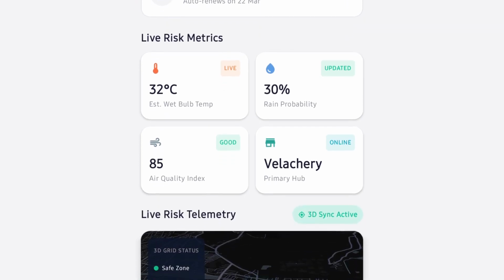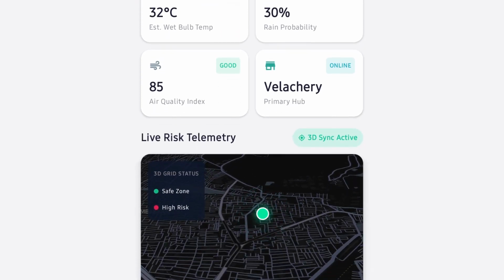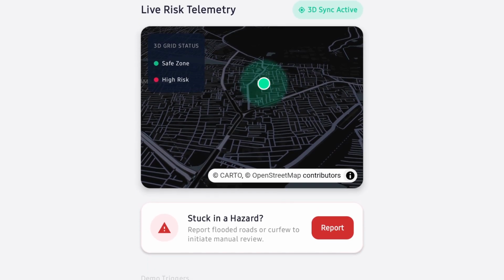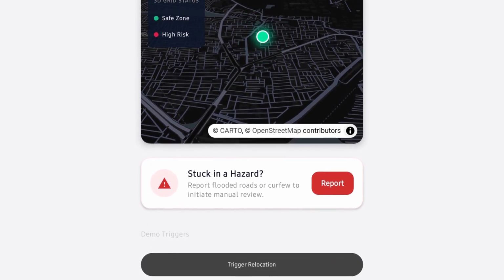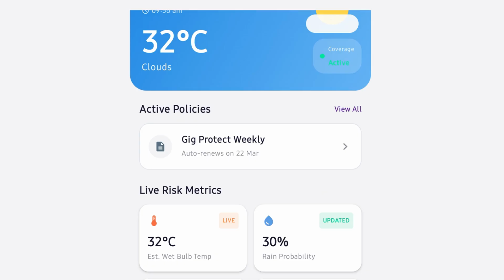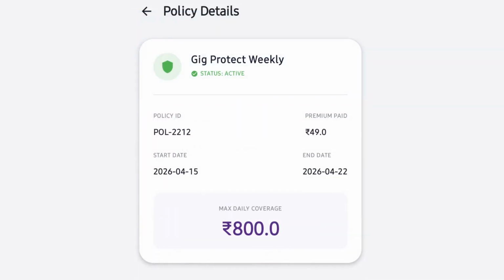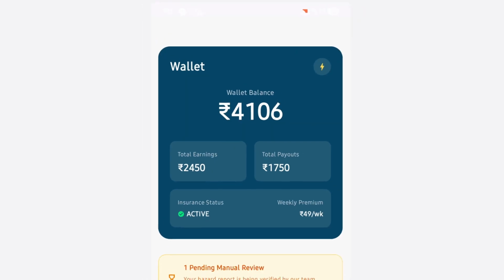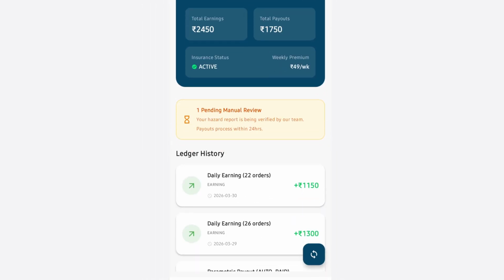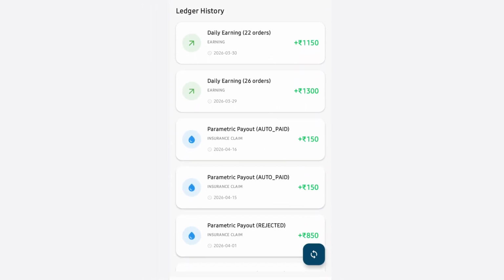We are natively rendering a deck.gl instance over an H3 hexagon grid. It maps live geographic risk zones in 3D, pinpointing the rider's exact node. The coverage is automatically initiated. His premium isn't fixed. Our asymptotic pricing engine calculates exact risk based on his historical node data.